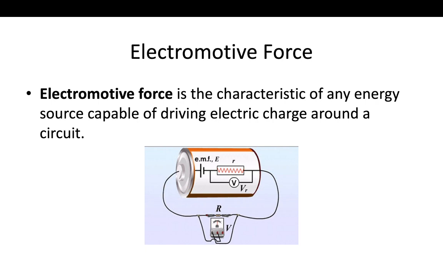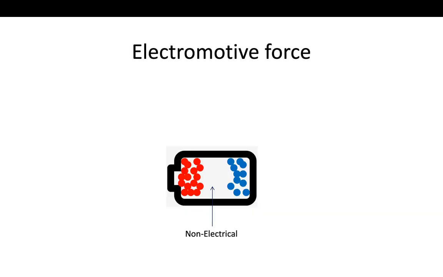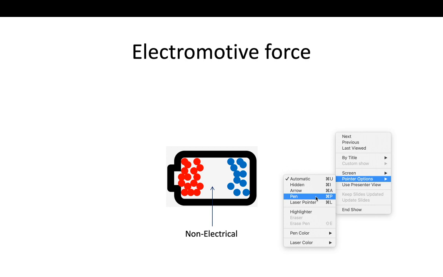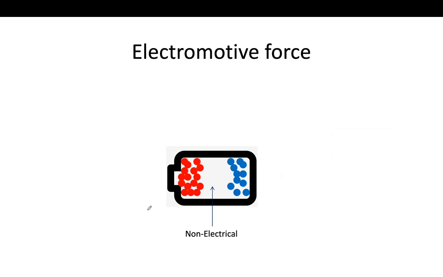For example, we take an example. This is a battery, okay, let me take a pen, okay, battery, and this is our positive and this is the negative terminal. So what actually happens inside a battery?